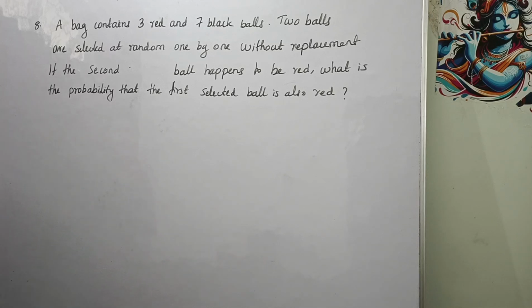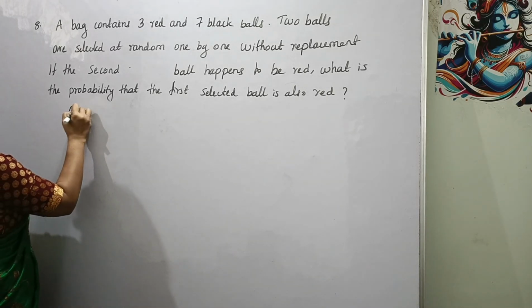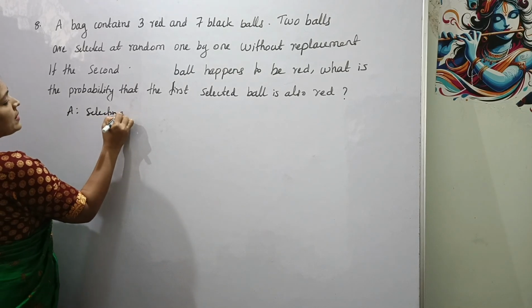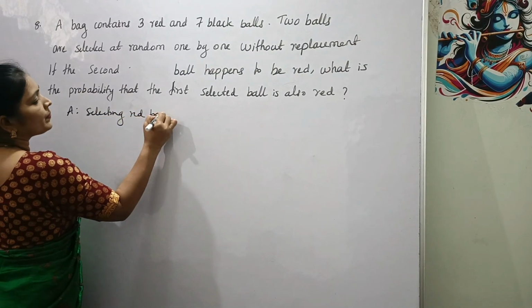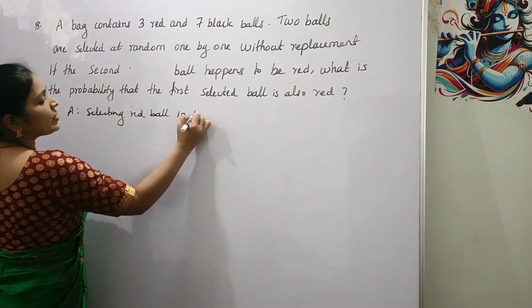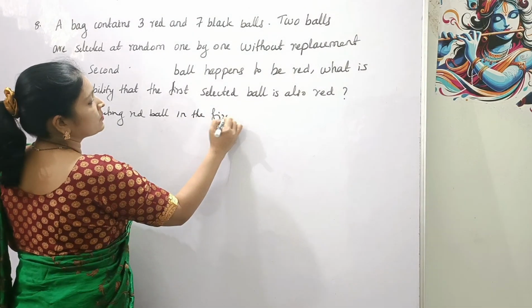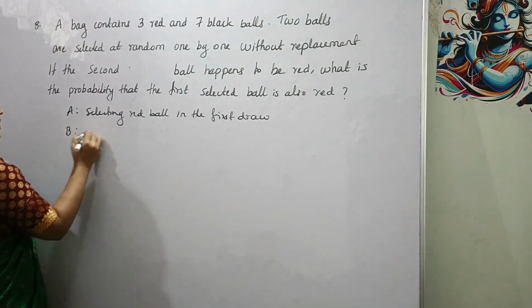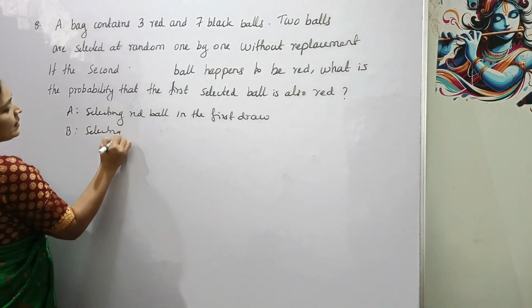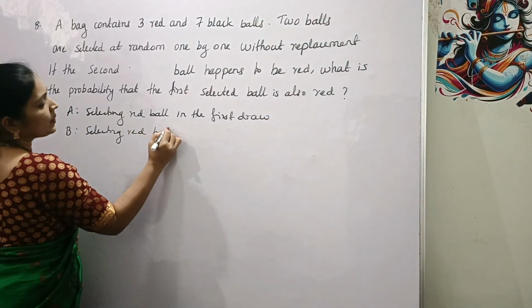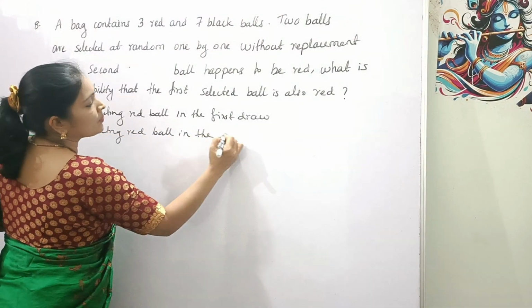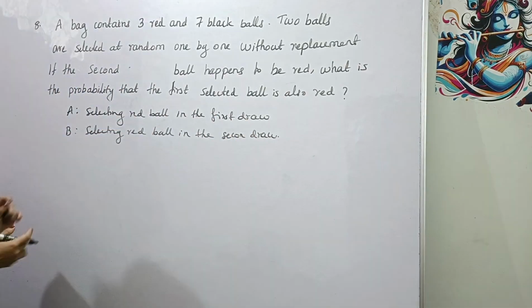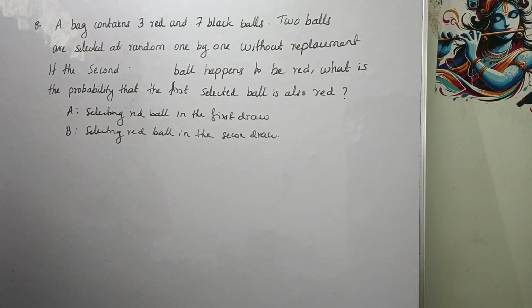Okay. So here first of all, let A be the event selecting a red ball in the first draw and B be the event selecting a red ball in the second draw. Okay. So here see what we have to find.